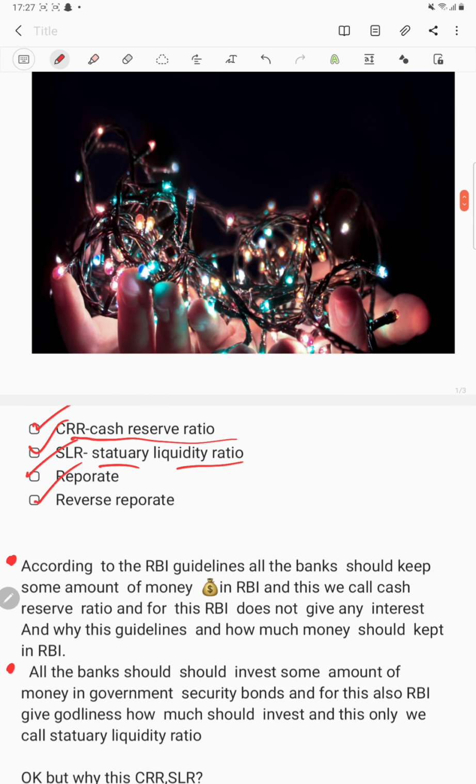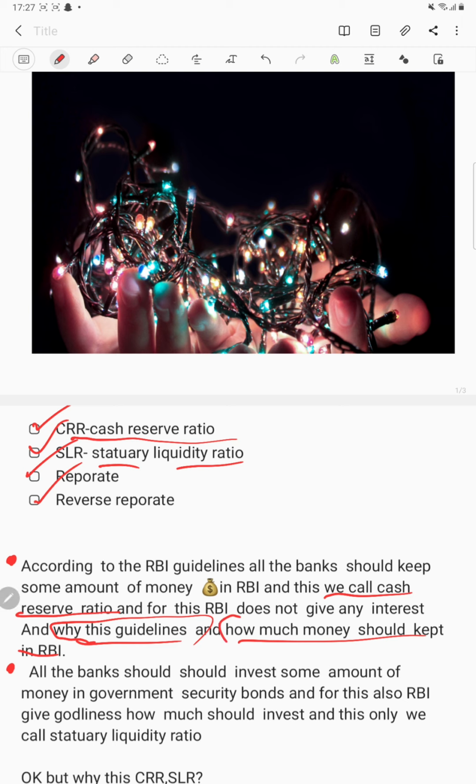And according to RBI guidelines, all banks should keep some amount of money in RBI. And this only we call cash reserve ratio. And for this, RBI does not give any interest. And you all have a doubt why these guidelines and how much money should be kept in RBI. Why these guidelines means, to see the health of the banking sector, it is responsible for RBI, because it is the central bank of India.